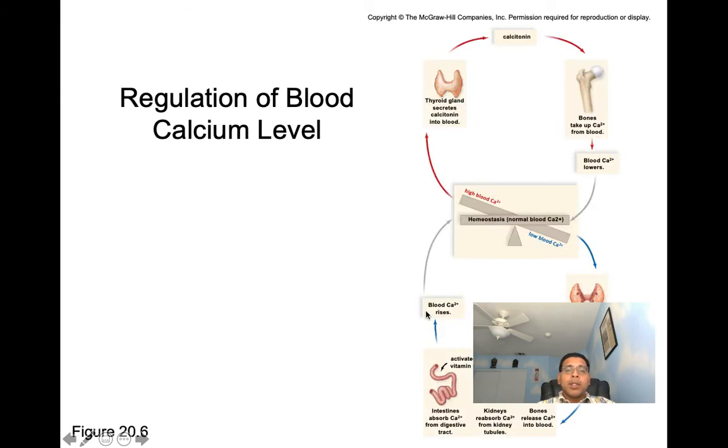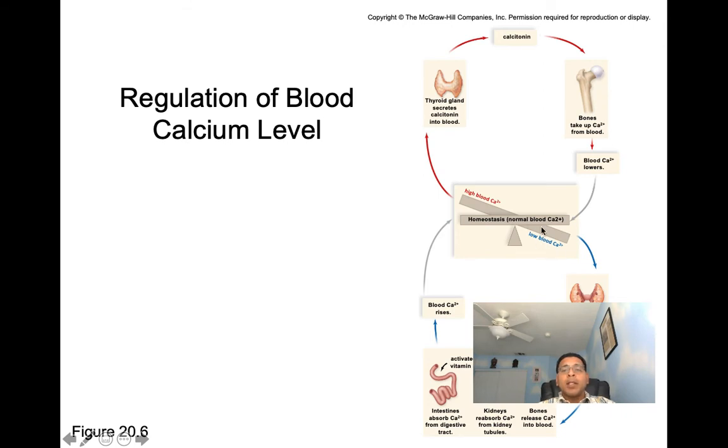Now let's go through and let's check out the regulation of blood calcium levels. So here we can see if we have high blood calcium levels, our thyroid gland is going to secrete calcitonin. Calcitonin, we said, is going to cause our bones to take up calcium from the blood. This decreases the levels of calcium in the blood, taking us to homeostasis.